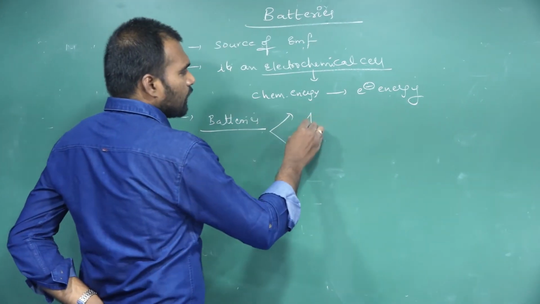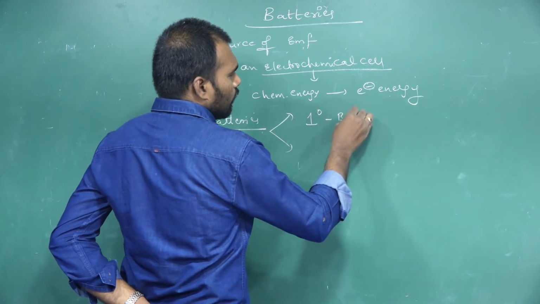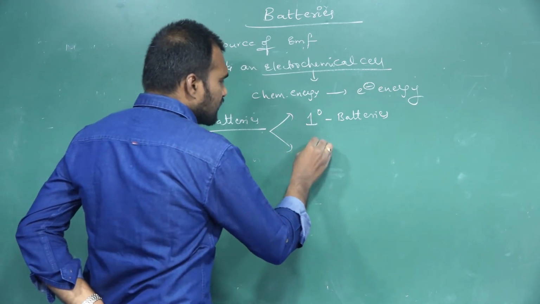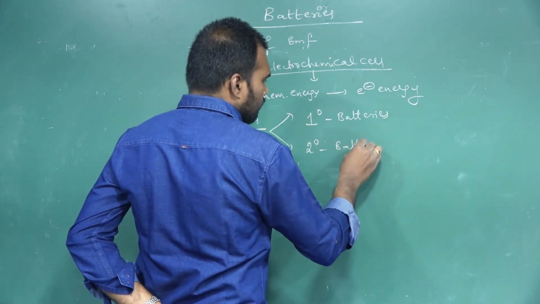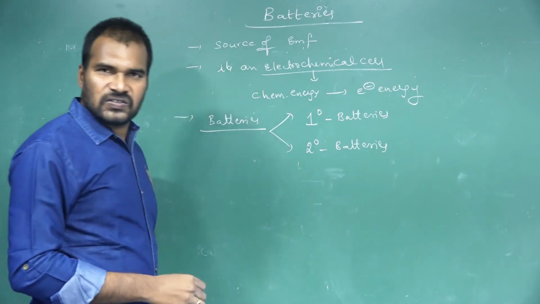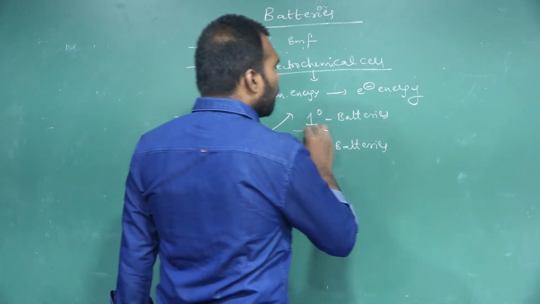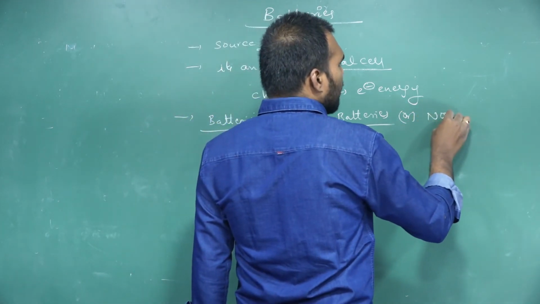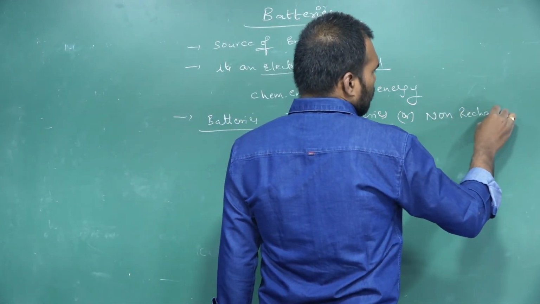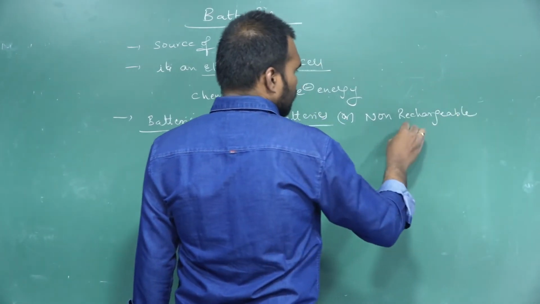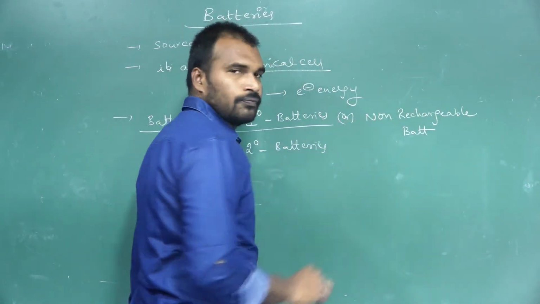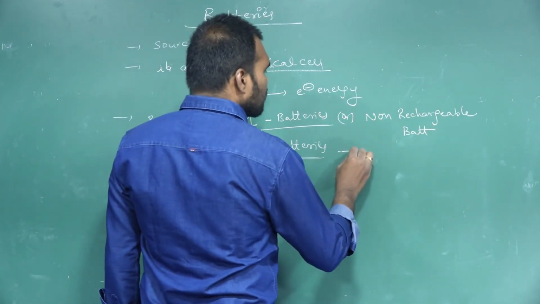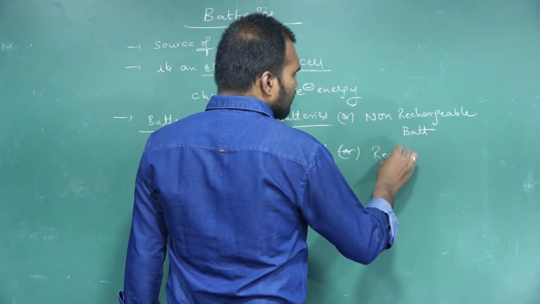And these batteries we classify into two types. The first type is primary batteries. The second one is secondary batteries. Primary batteries are also called non-rechargeable batteries, whereas secondary batteries are also called rechargeable batteries.